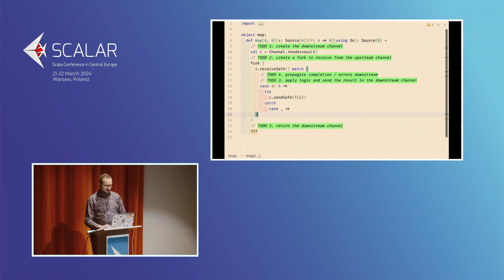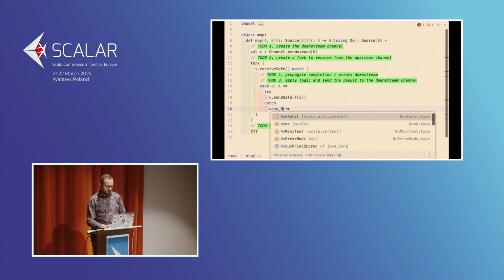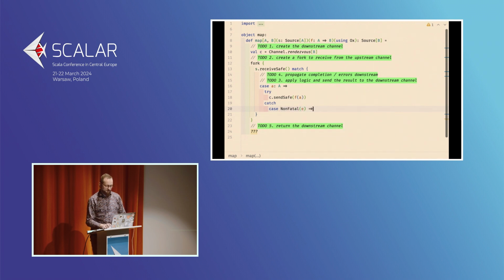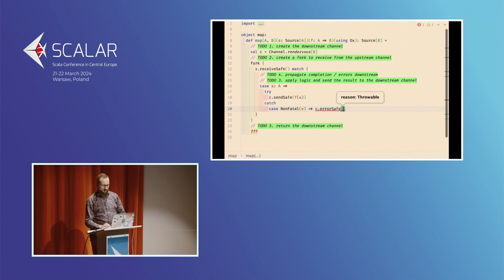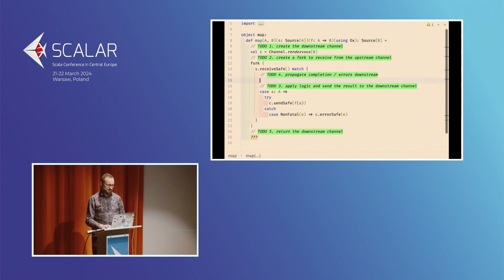So we're going to wrap this inside the try catch. Here we are catching the non-fatal errors, and with those errors, we are going to signal them to the downstream. And again, as you see, we are using the safe variants, which return gracefully even if the channel happens to be closed. So now this was the main path of processing data. But as I mentioned, in the channel you also need to handle the propagation of completion signals or error signals. So we also need to handle them.